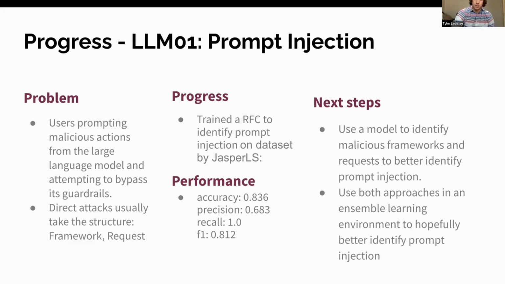So for this week, I trained a random forest classifier to identify prompt injection based off the data set I got on Hugging Face. It performed okay. So the next step is, instead of just identifying prompt injections, I want to identify the frameworks and the malicious request, to hopefully eventually take an ensemble learning approach. Thank you very much.